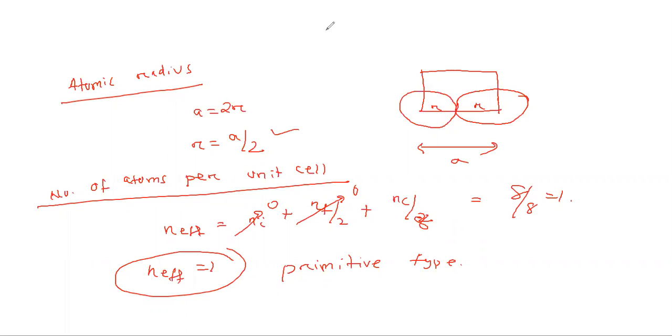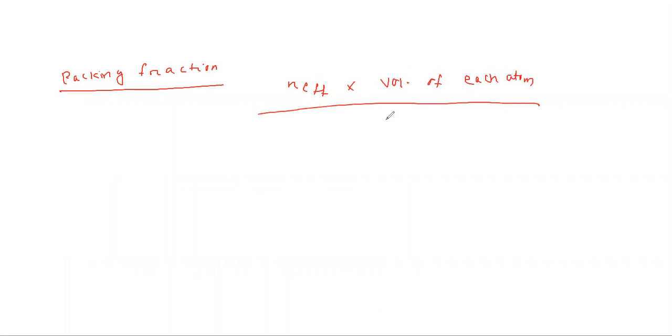Then next is to find the packing fraction. Already we have discussed it. The way I told you to calculate it for simple cubic, it will come out the same way for BCC also. That is n effective into volume of each atom divided by volume of unit cell. Here n effective is 1. Very good.